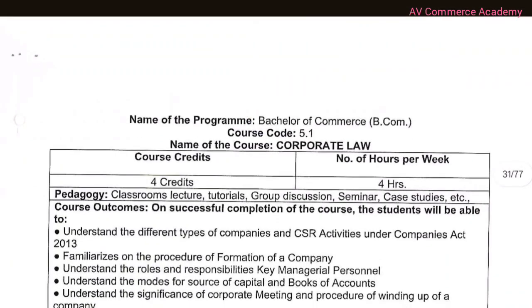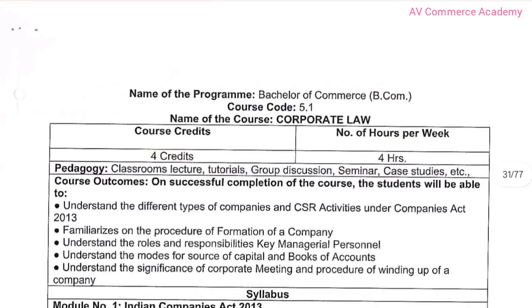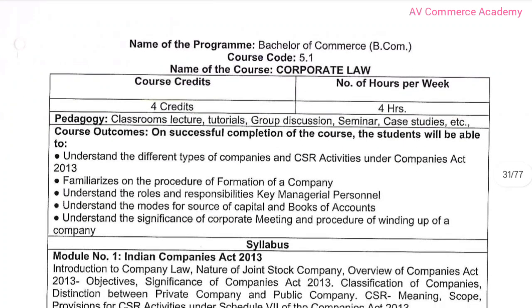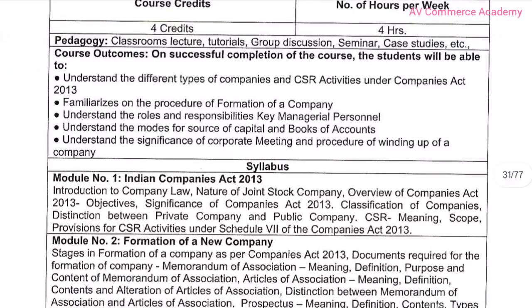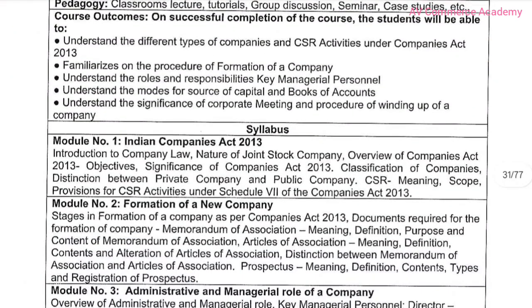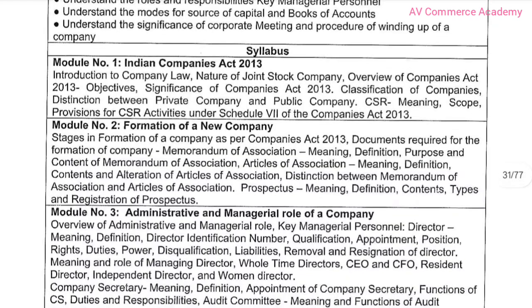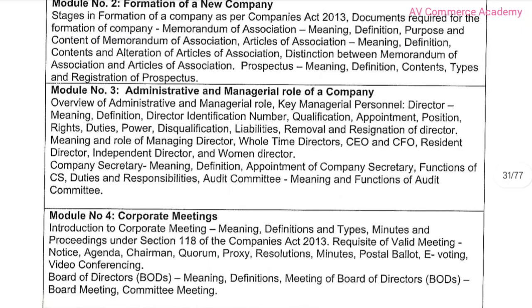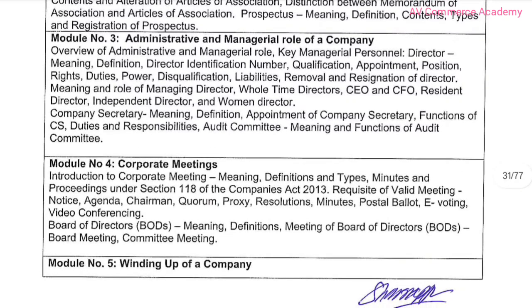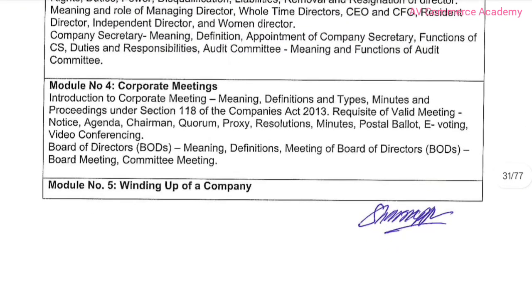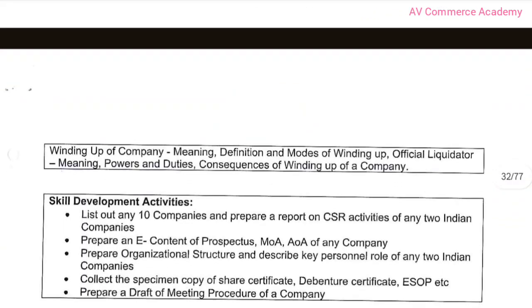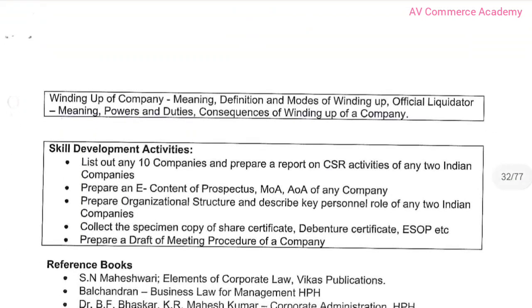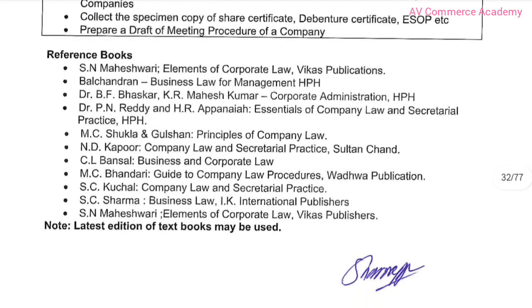Now let's start, one by one, with the content of each subject. First in the fifth semester is Corporate Law. Unit 1 is the Indian Companies Act 2013, second module is Formation of a New Company, third unit is Administrative and Managerial Role of a Company, fourth is Corporate Meetings, and fifth is Winding Up of a Company. Next are the skill development activities and reference books.